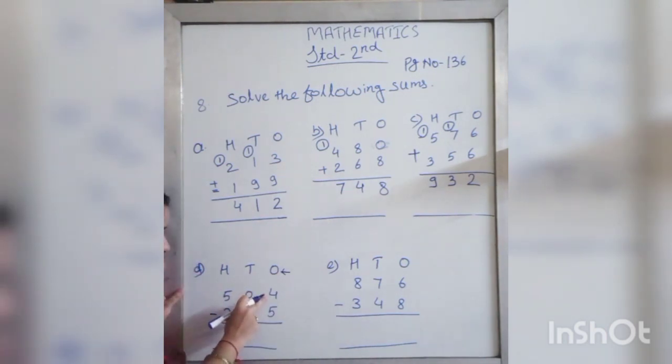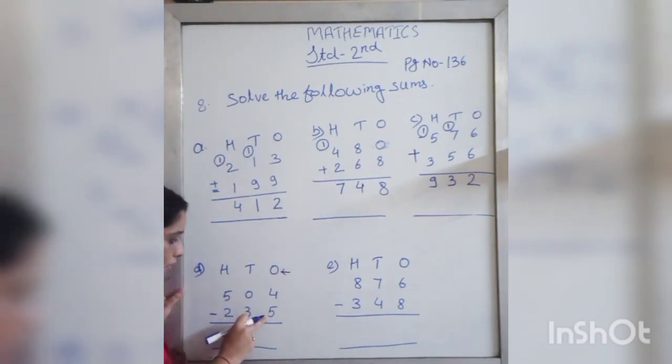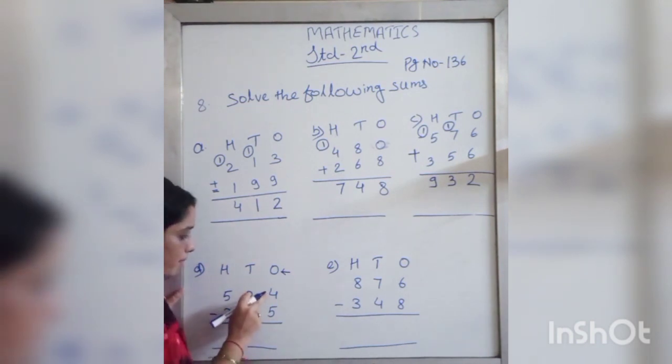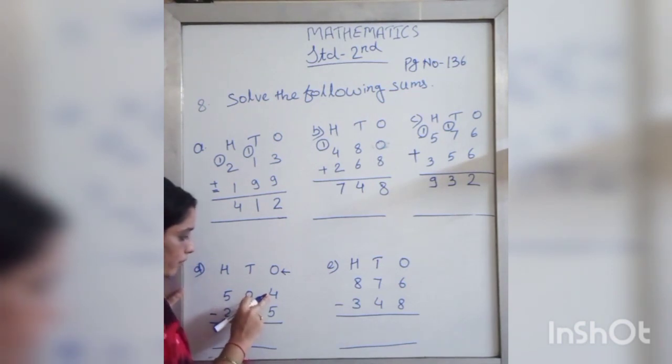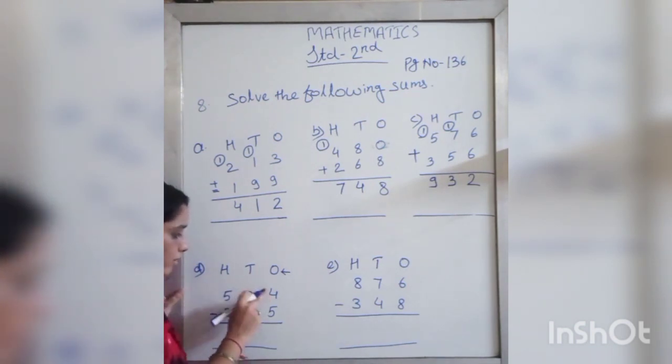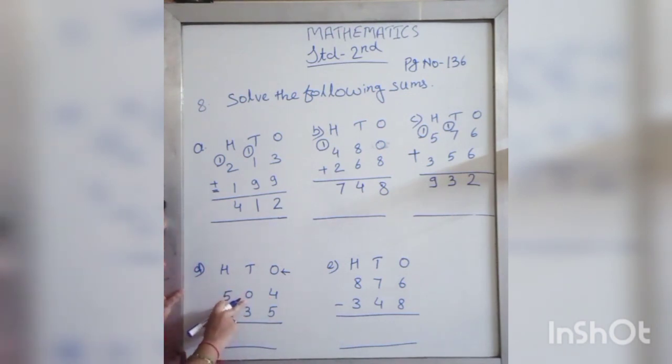What are the numbers? We have to subtract 5 from 4. Is it possible? As 5 is a big number, we cannot subtract this 5 from the 4. What will we do? We will borrow 10 from the tens place. Now see here, on the tens place the number is 0. So how will you borrow 10 from the tens place?